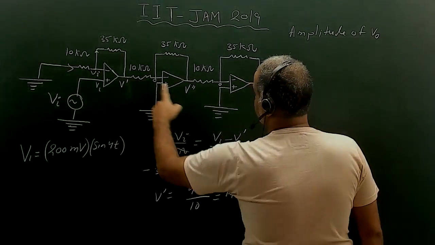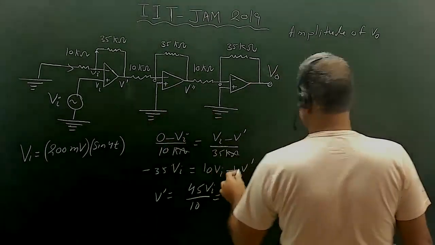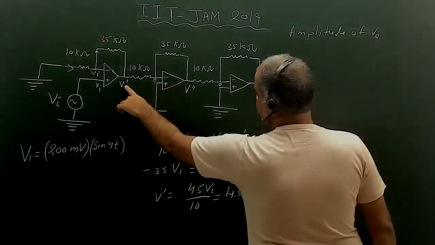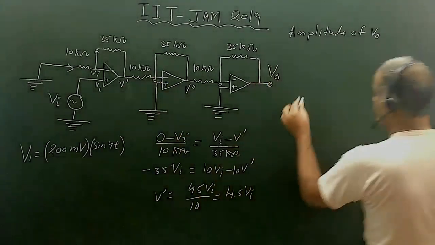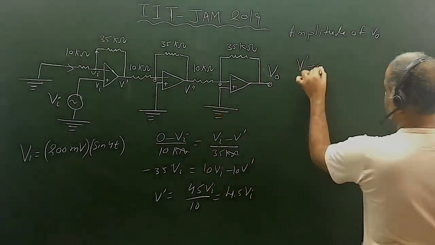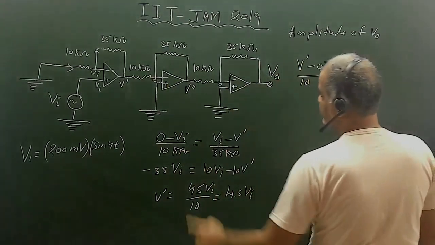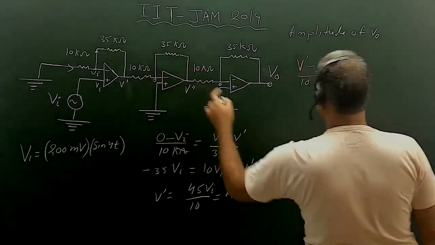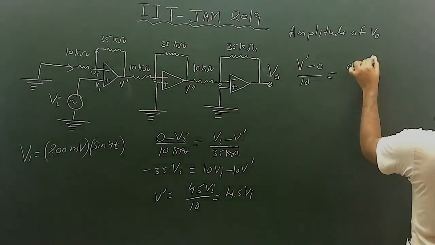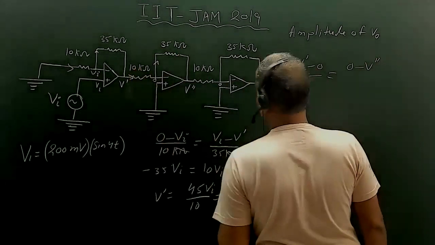Now we have to calculate V double dash. How to calculate? Here is V dash, here is 0. So V dash minus 0 divided by 10 equals 0 minus V double dash divided by 35 kilo ohms, because the same current will go here.